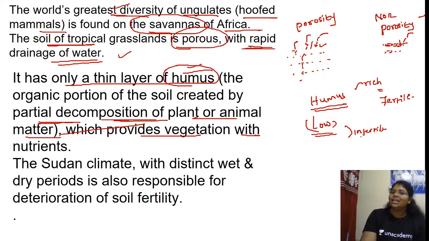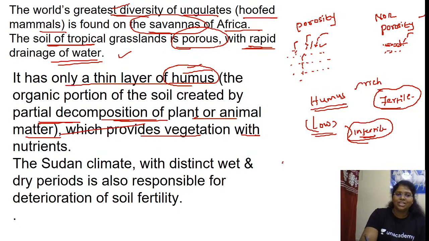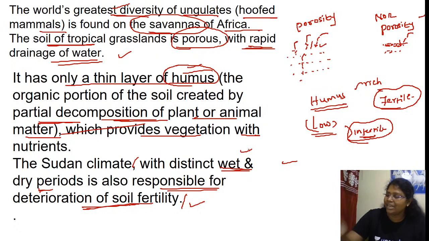Just remember, in the fertile soil, you can expect agriculture to flourish. In the infertile soil, will it support agriculture? So you are able to relate the concept. Yes or no? The Sudan climate with the distinct wet and dry period is also responsible for deterioration of soil fertility. Why? Because we have a very short rainy season.